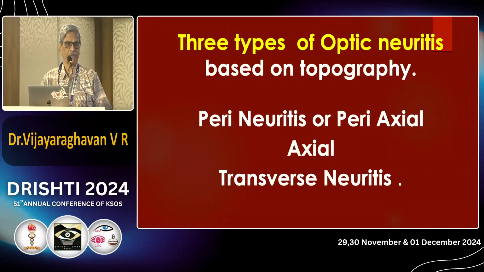Based on topography, normally in axial neuritis, mainly the macular fibers are involved. You get a central scotoma. Central scotoma is one of the most common field defects you can expect in optic neuritis. But never forget, it's not the only thing. We can have even contraction of fields because periaxial or peripheral fibers are involved. Or a transverse neuritis may also develop. That's why central scotoma is not the only feature of optic neuritis. You can get any type of field defect, because of topographical involvement.